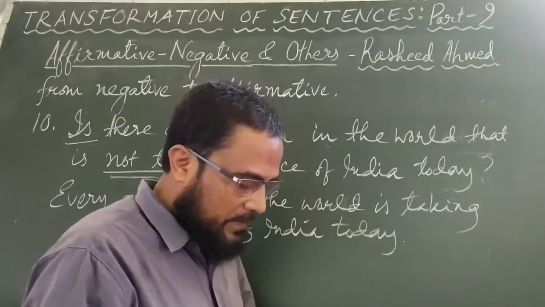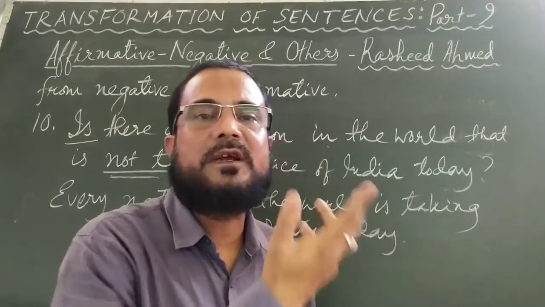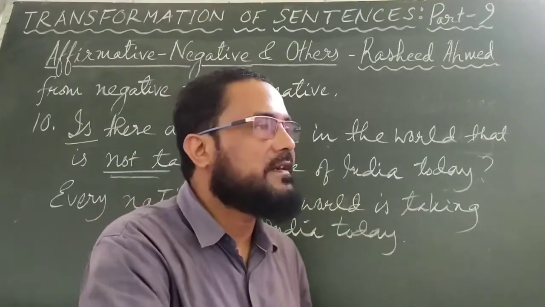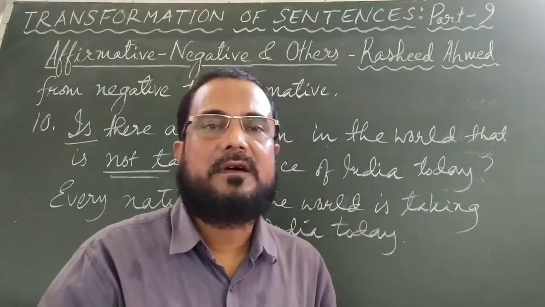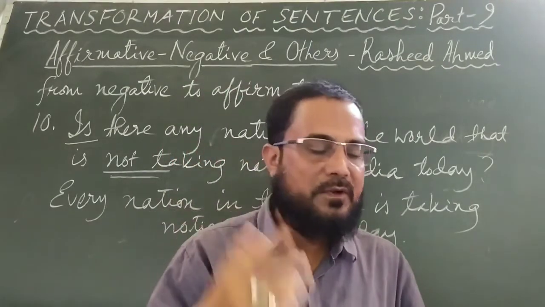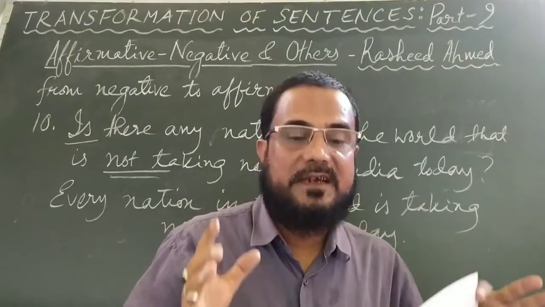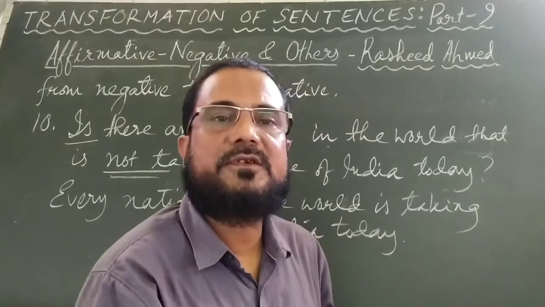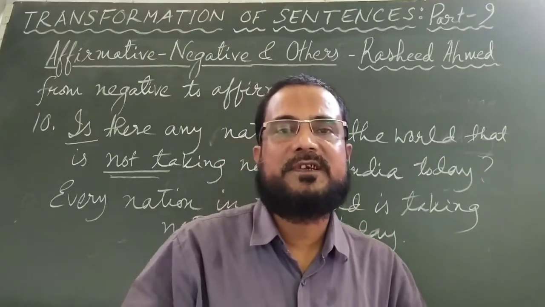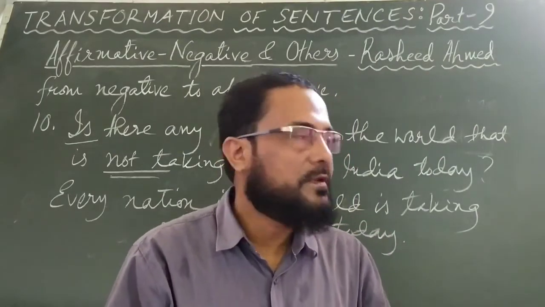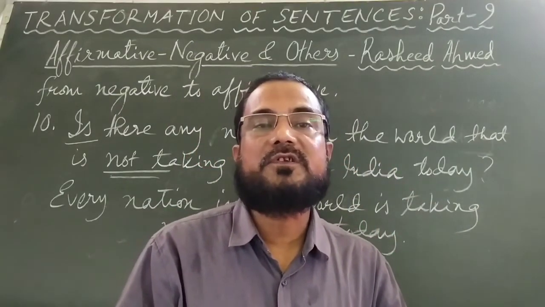So these 10 sentences we have done, and then there are other things also. We have changed from affirmative to negative, from negative to affirmative, and in making such changes, we have found how in changing from affirmative to negative and vice versa, we have to change from assertive to interrogative also. There are many such examples, and this is the introduction given. After this brief introduction, and letting you know that 5 types of sentences are there, each of them again either affirmative or negative, with these 10 examples I am going to conclude this video.